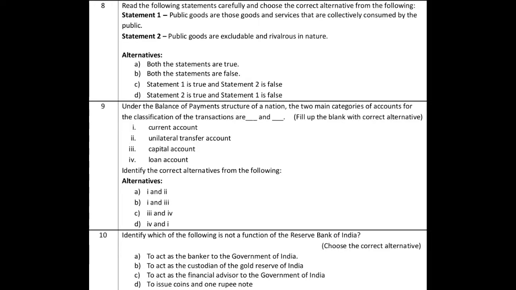So alternatives are given. Both the statements are true. Both the statements are false. Statement 1 is true and statement 2 is false. That is the correct alternative. So C is the correct exact answer.